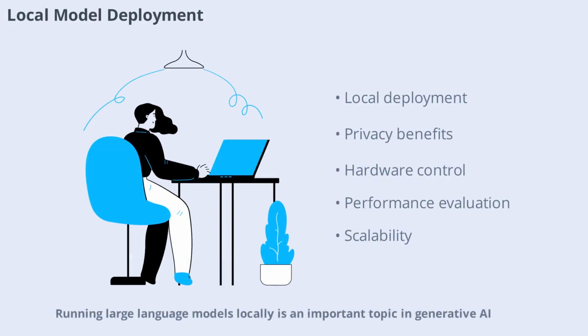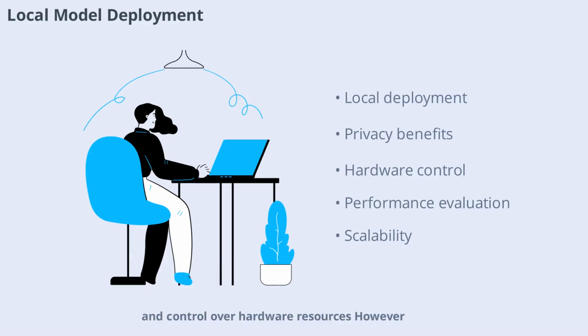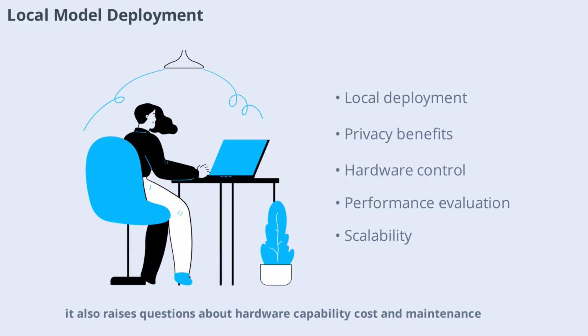Running large language models locally is an important topic in generative AI. Local deployment offers privacy, offline access, and control over hardware resources. However, it also raises questions about hardware capability, cost, and maintenance. The course explains how to run LLMs on your own machines, evaluate performance, and manage context. Understanding local deployment options will help you choose the best approach for your projects, balancing privacy, cost, and scalability.